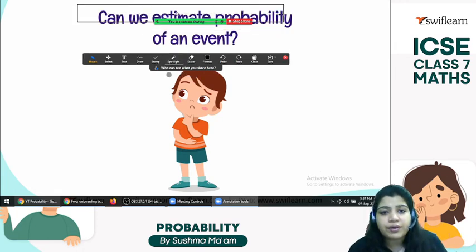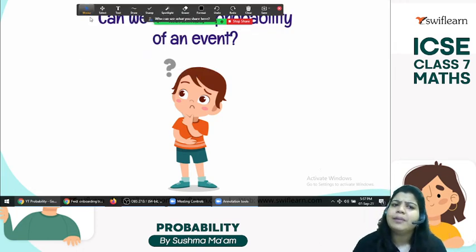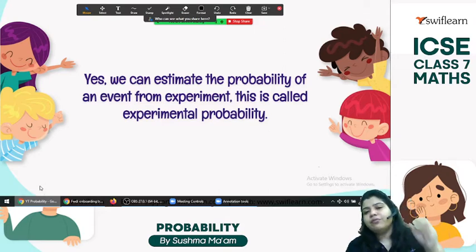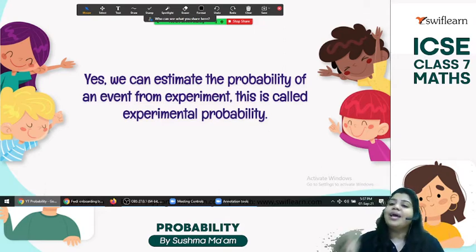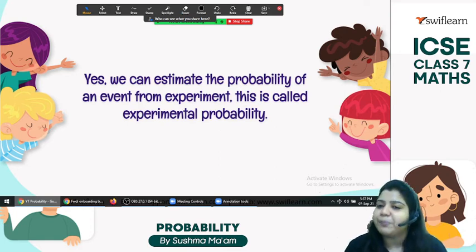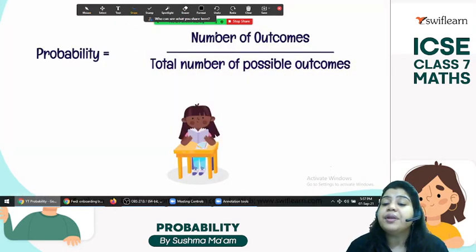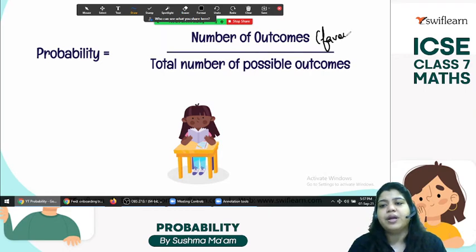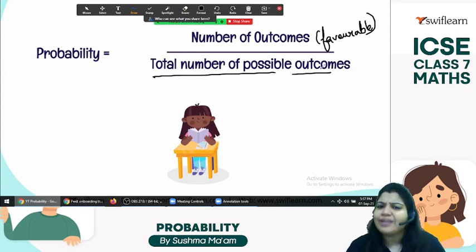Okay, so now can we estimate the probability of an event? Estimation, because we are not sure. Yes, we can estimate by experiment. Whenever we do the experiment, we get outcomes, and these outcomes help us find the probability. So here we have a formula. After you do the experiment you get the number of outcomes. Those are the favorable outcomes, and these are the total number of possible outcomes.